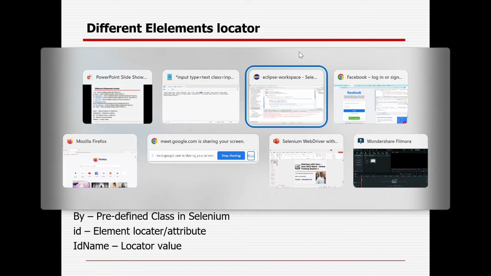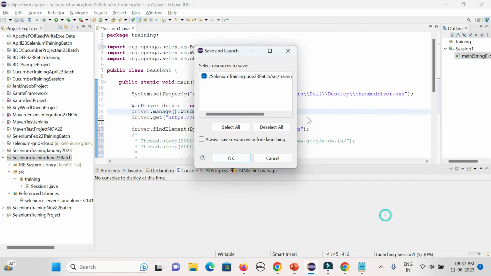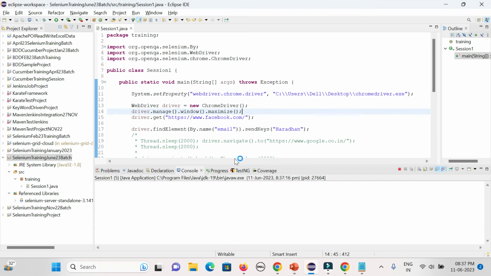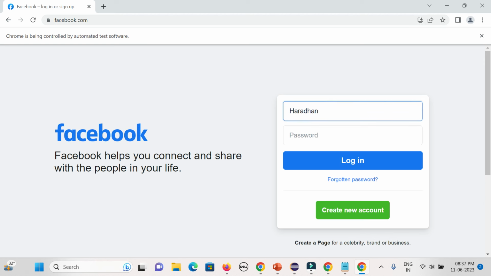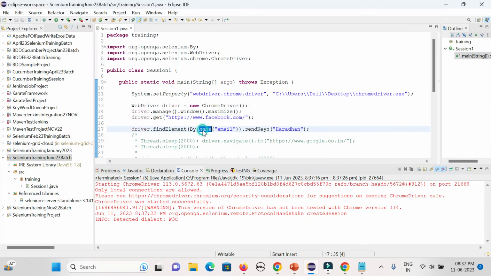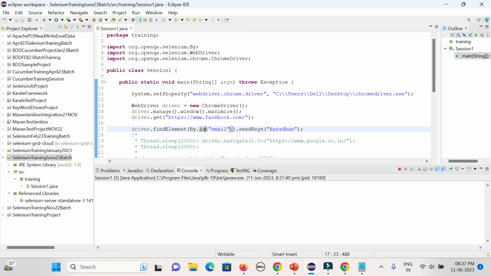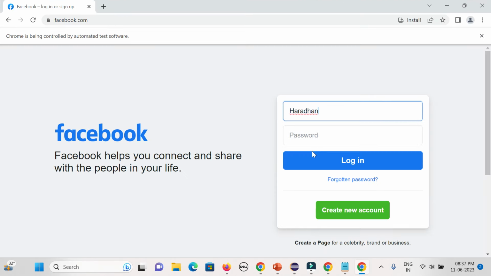Now let's try to run it and see whether this is working or not. That part I will show you later, but if a duplicate is there, it will still not work. Like you could see, it entered Haradhan, right? Now you can change it from name to ID, because ID is also email and email is unique, I know. Now let's try, it will still work. It does not have any problem.